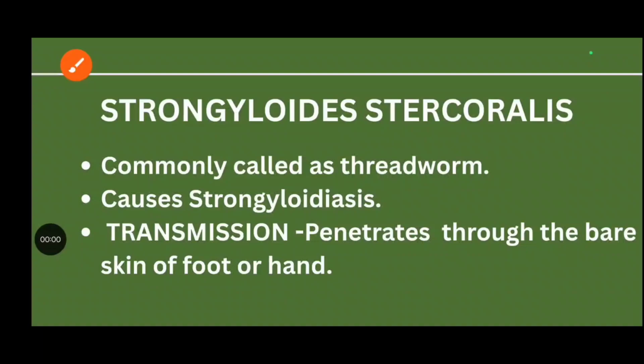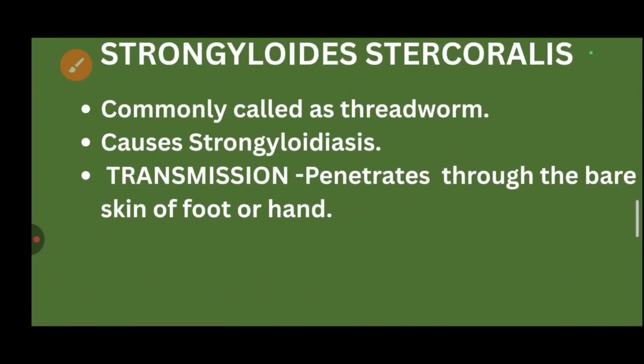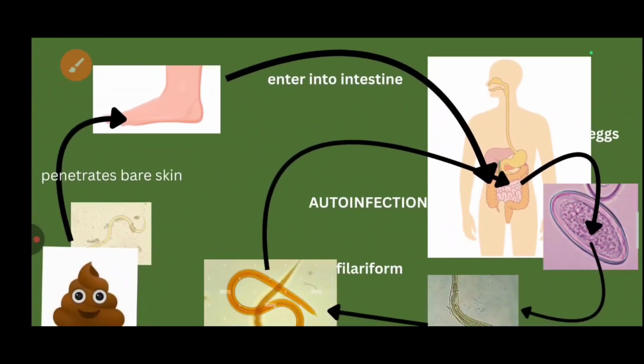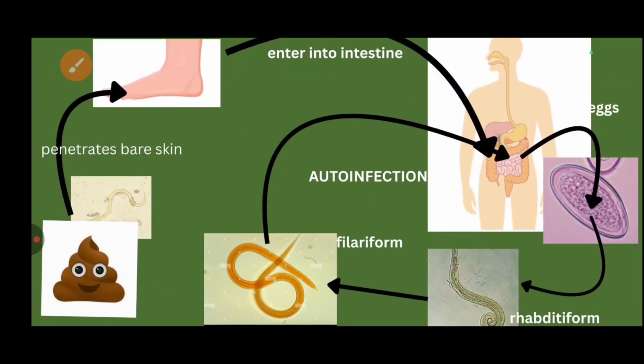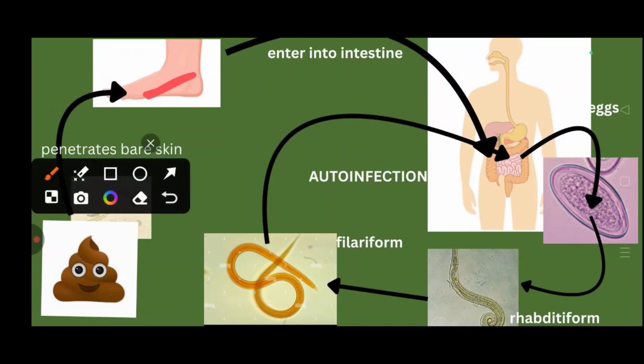The next parasite, Strongyloides stercoralis, commonly called threadworm, causes strongyloidiasis. Transmission is by the same method, penetrating through the bare skin of the foot or hand. Generally it has three complex modes of infection, so let's discuss them one by one. In the first condition, if a human comes in contact with fecal matter containing filariform larvae, they penetrate through the bare skin of the hand or feet and then reach the intestine.